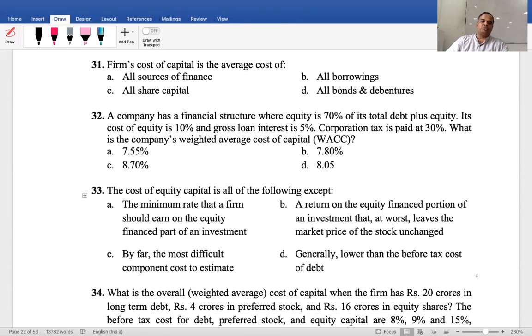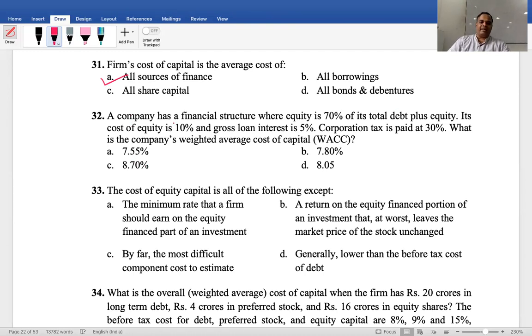Next. Firm's cost of capital is the average cost of all sources of funds: all share capital, all borrowings, debentures, bonds, all sources of funds. Clear? Good. A is the correct answer.